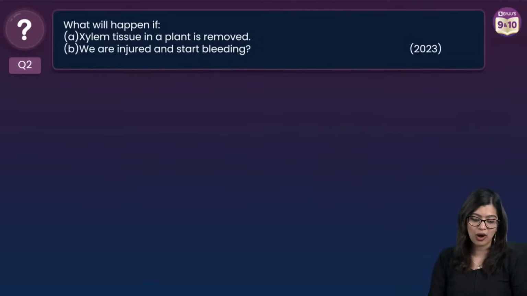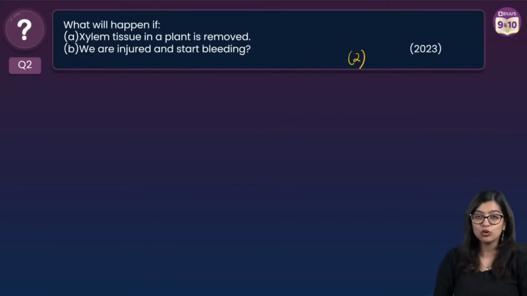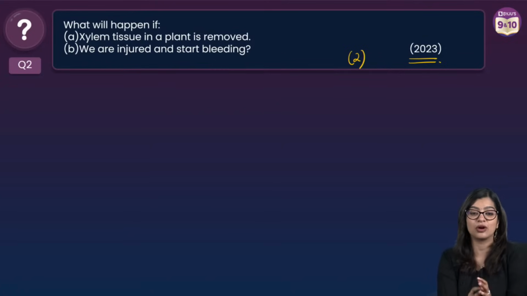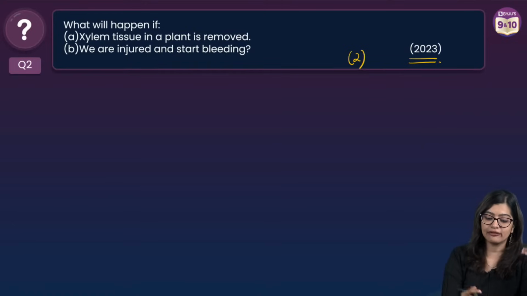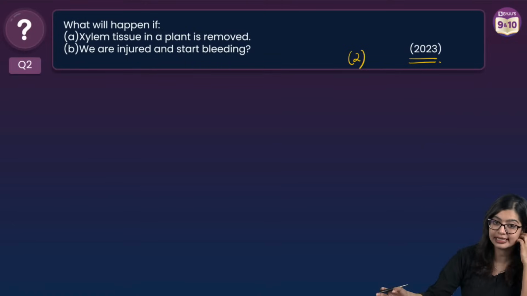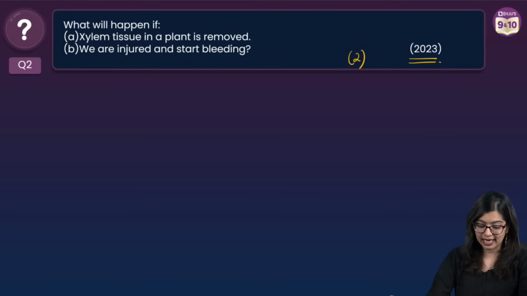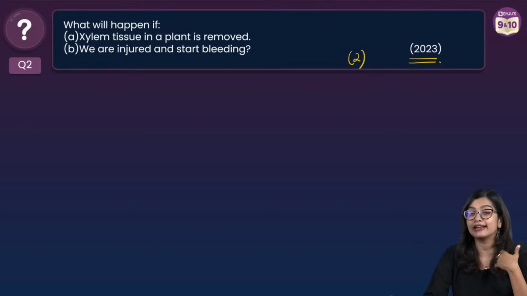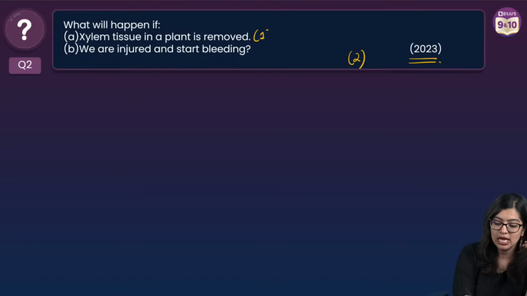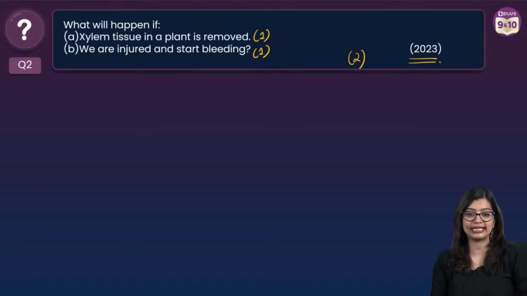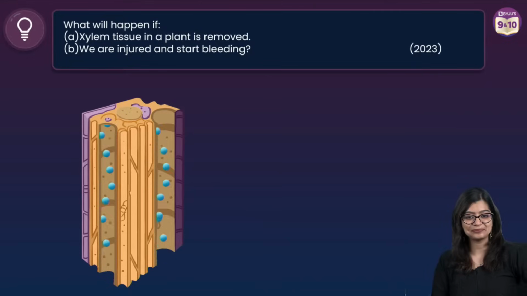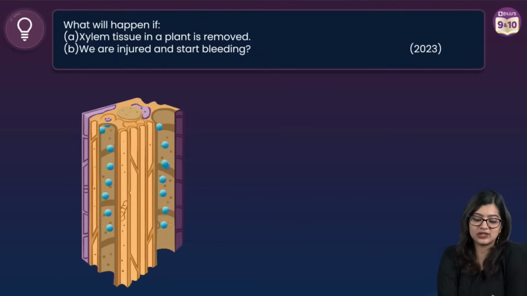Now let's move on to our question number 2. This is a 2-mark question which has come in the year 2023. What will happen if the xylem tissue in a plant is removed? Second part is, what would happen if we get injured and it starts bleeding? So 1 mark for each of it. Now what will happen if xylem is removed in a plant?